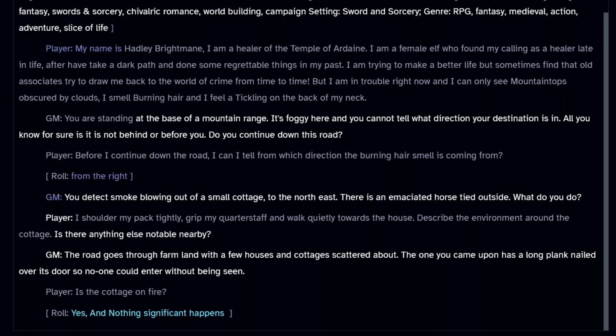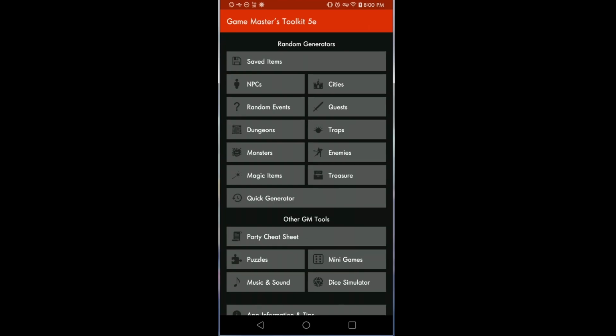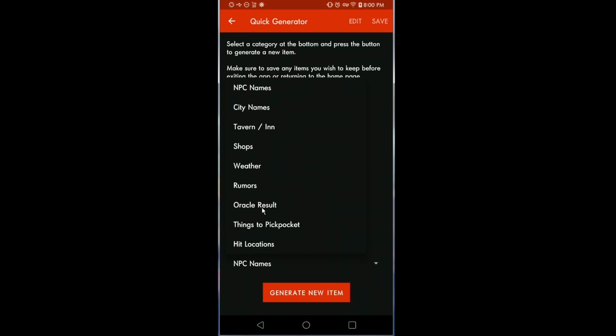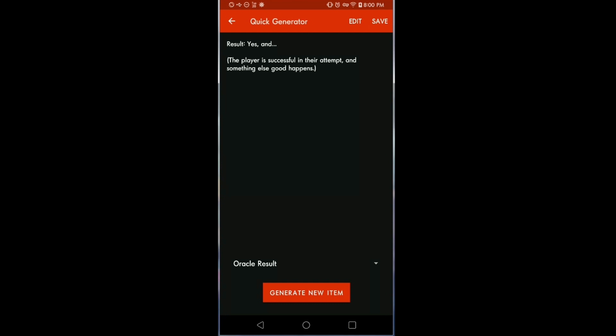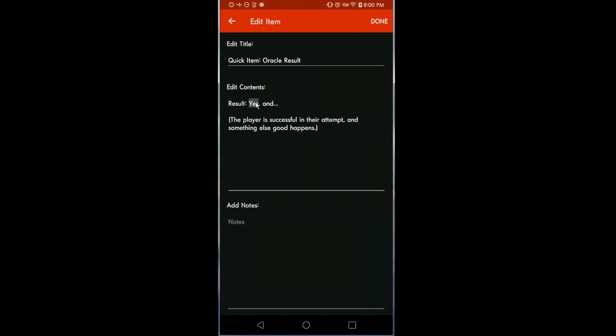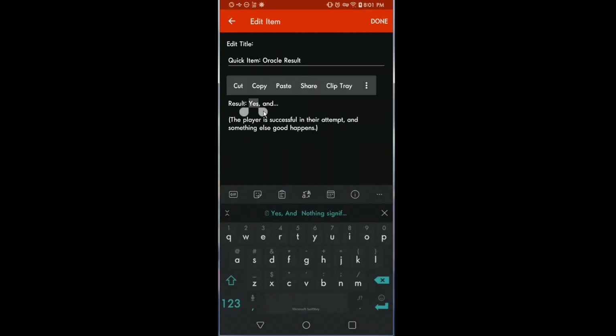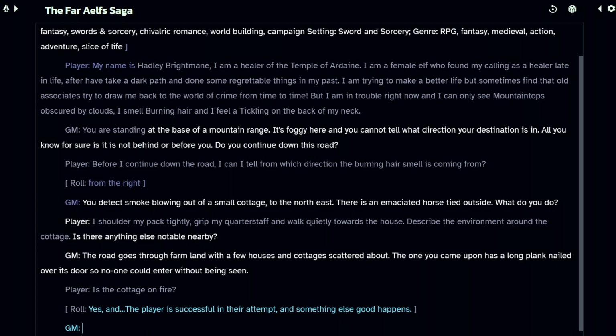But there is one more tool to show you. In the Game Master's Toolkit, under Quick Generator, there is Oracle Result. And this is the one that I'm going to use. Partly I use this one because it is the easiest to copy and paste with the least amount of formatting trouble. I have noticed that the parentheses here don't do well in the roll, and I found it confused the AI a little bit, so I just remove them and put this text in. Let's see what good happens.